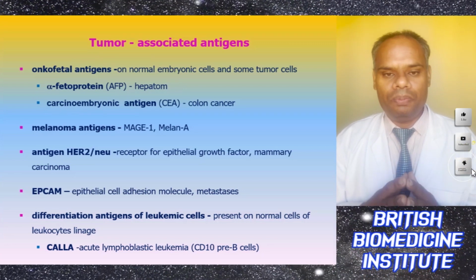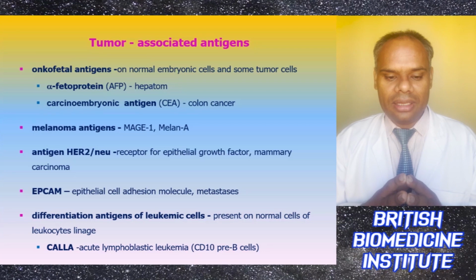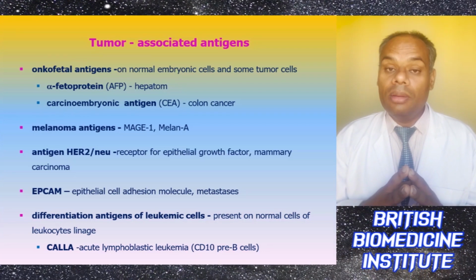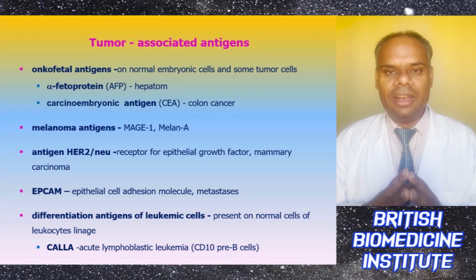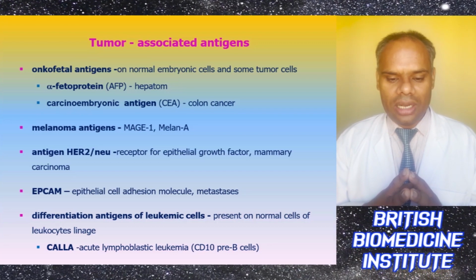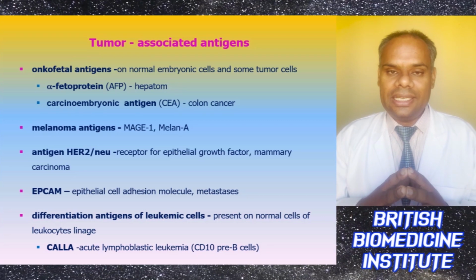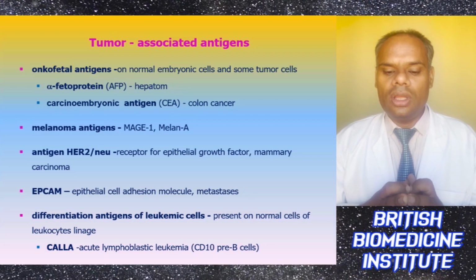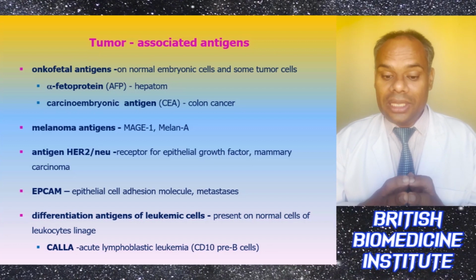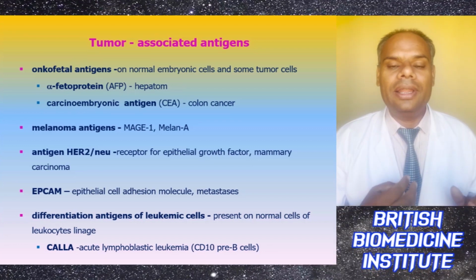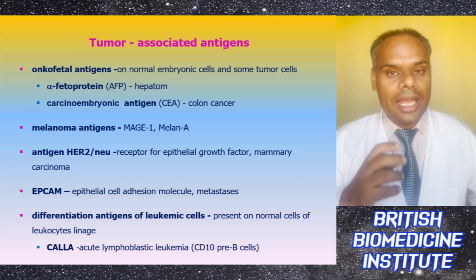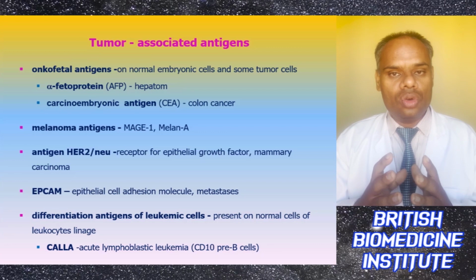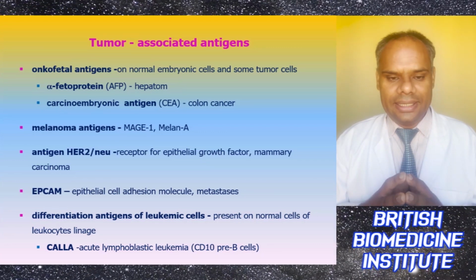Basically it is found in hepatoma, and CEA, carcinoembryonic antigen, can cause colon cancer. Melanoma antigens are available in MAGE-1 and MelanA. Antigen HER2 or NEU, the receptor of EGF, epithelial growth factor, is available in mammary carcinoma. EpCAM, epithelial cell adhesion molecule, also leads to metastasis.